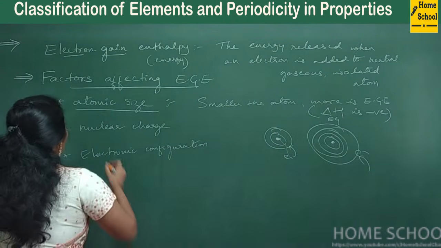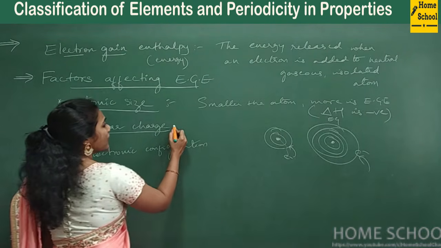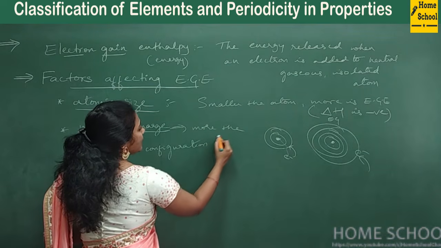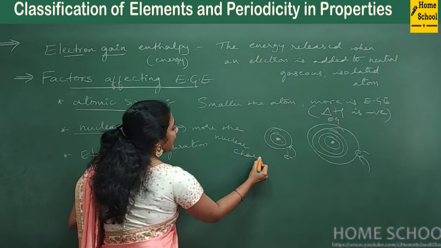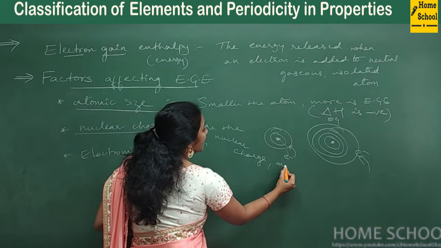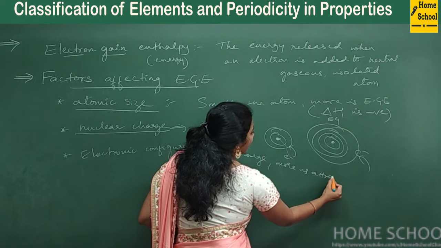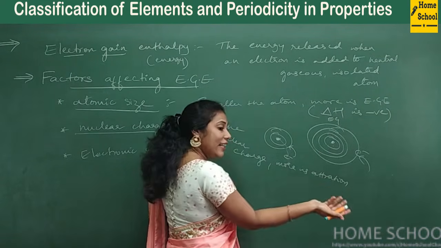So that is why I said, smaller the atom, more is the electron gain enthalpy. And coming to nuclear charge, it is the same thing. The more the nuclear charge, the more is the attraction between the nucleus and the last shell.